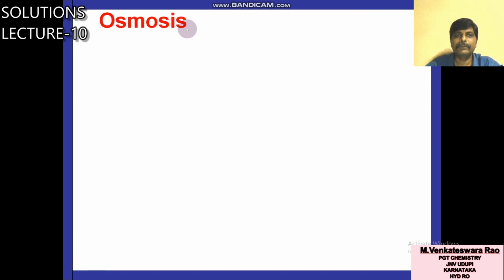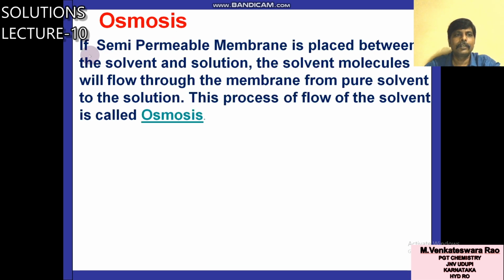Osmosis. What is meant by osmosis? If a semi-permeable membrane is placed between the solvent and solution, the solvent molecules will flow through the membrane from pure solvent to the solution. This process of flow of the solvent is called osmosis. Once again I will explain.